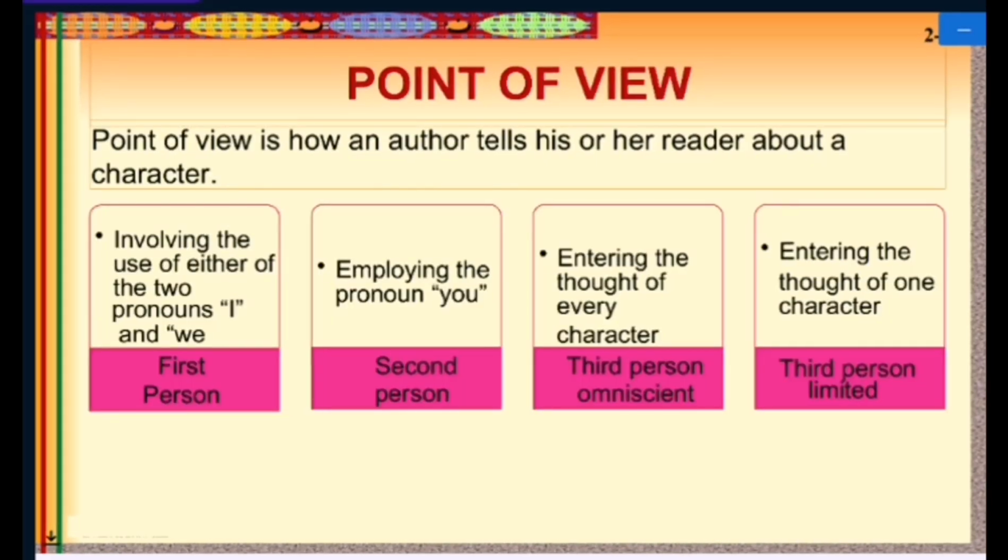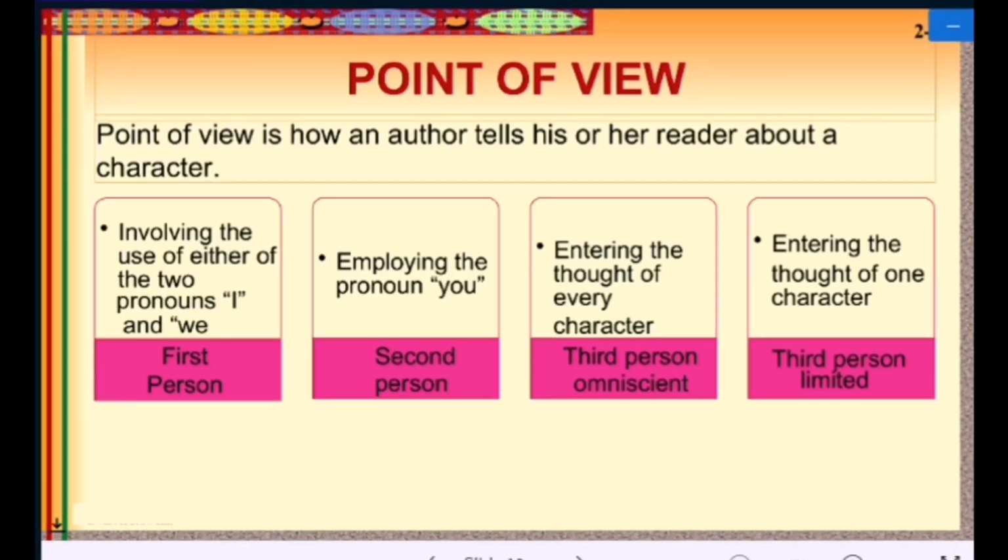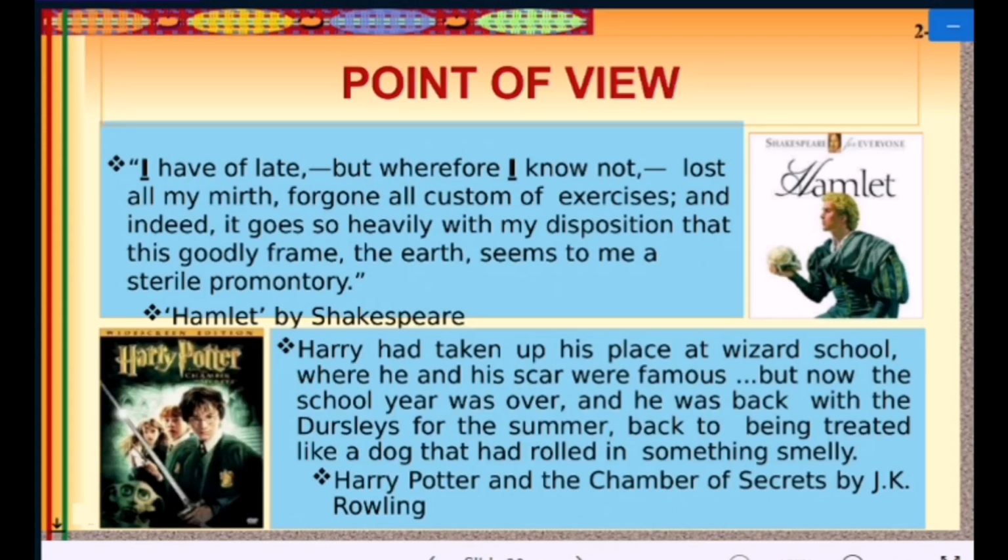So the next is point of view. Point of view is how an author tells his or her reader about a character. There are first person, second person, third person omniscient, and third person limited. That is four types of point of view, involving the use of either of the two pronouns I and we, that is the first person, or implying the pronoun you, that is second person, entering the thoughts of every character, that is third person omniscient, and entering the thoughts of one character, that is third person limited. So these are the four types of point of view that authors actually use when showing different types of characters in their writing.